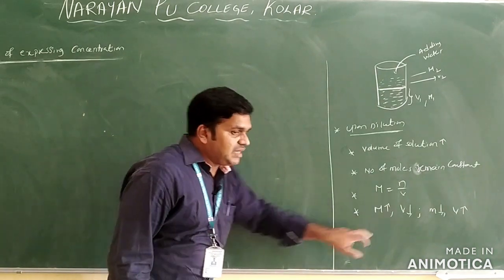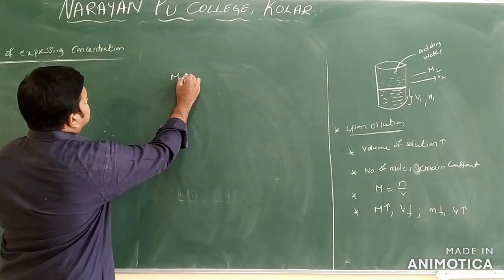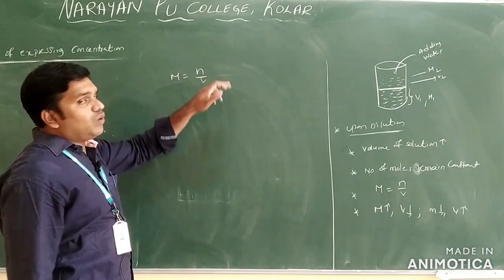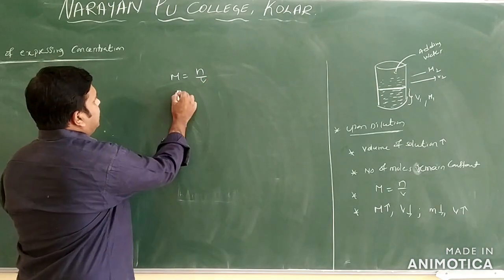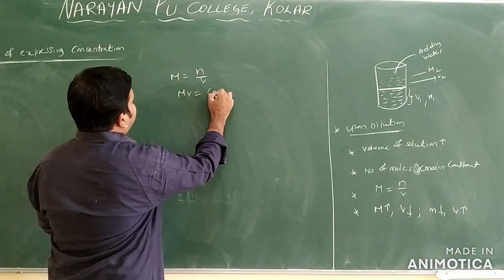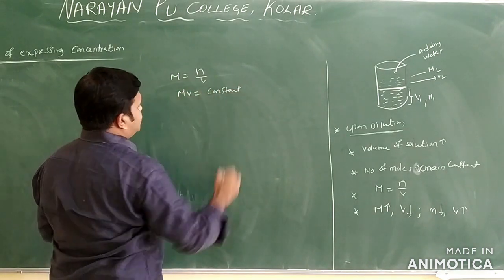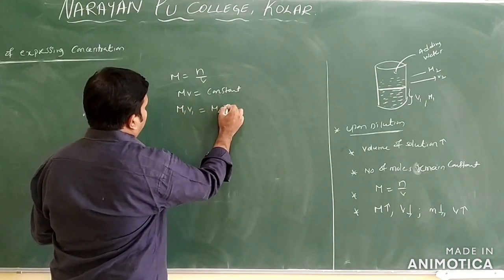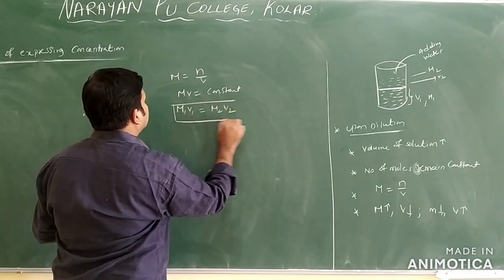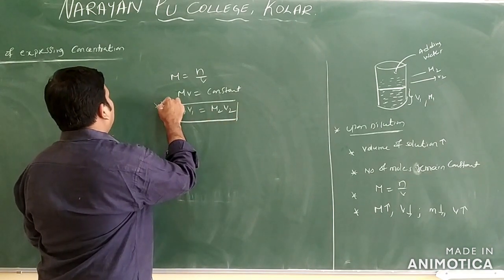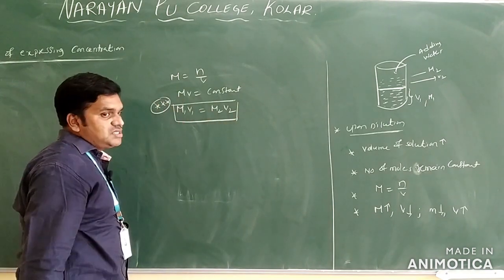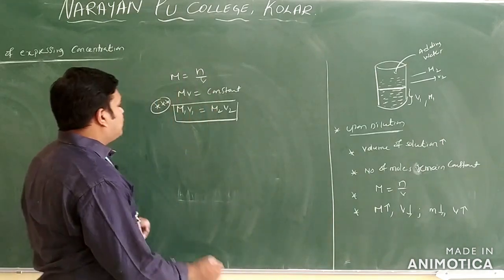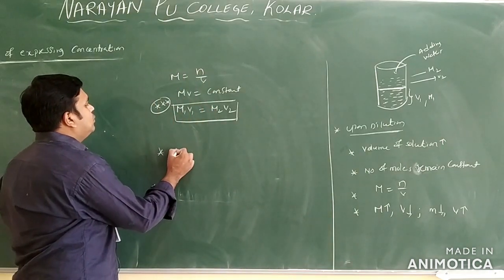Now you see, I am writing here M is equal to n by V. What is n here? n is constant. So I write MV is equal to constant. From this I can write M1 V1 is equal to M2 V2. This is one of the formulas, and we use it in the dilution concept. From this we can write one more formula also.